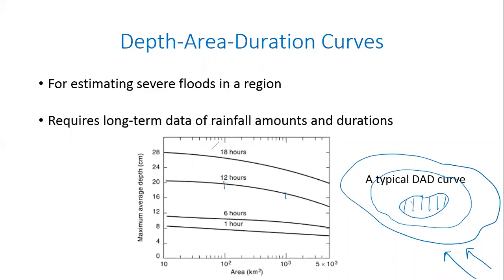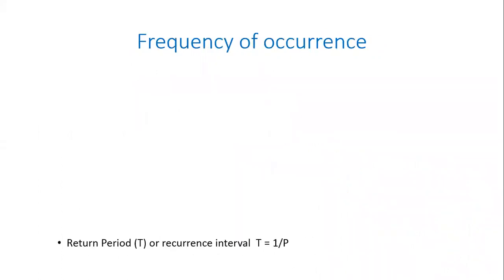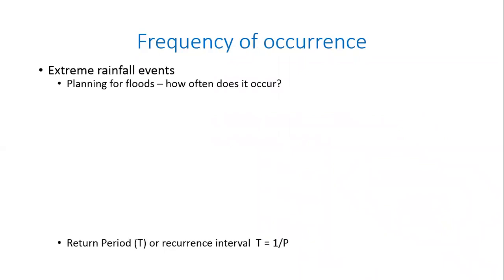Okay. Let's keep going. So we are talking about the frequency of occurrence. If I know that there is an extreme rainfall event that is happening and you want to plan for the floods, it would be vital to know how often this kind of an event occurs, right?